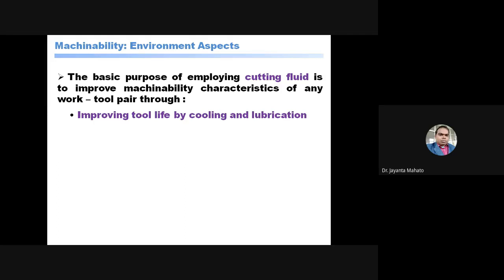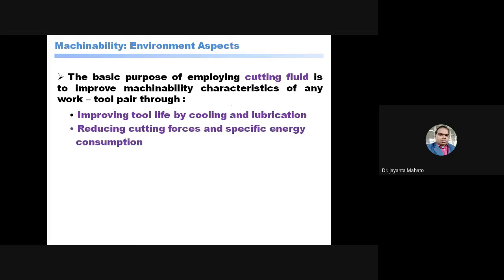So this cutting fluid is used for two purposes: to reduce the friction and as a coolant.